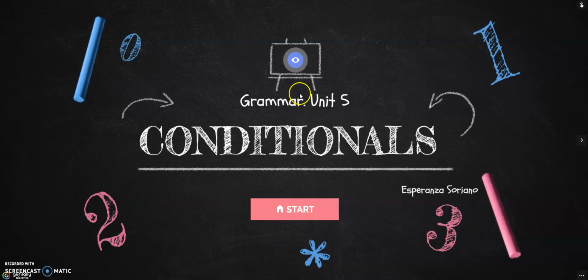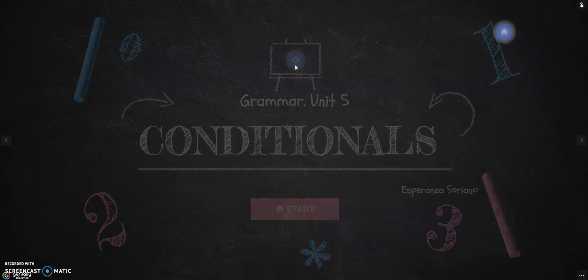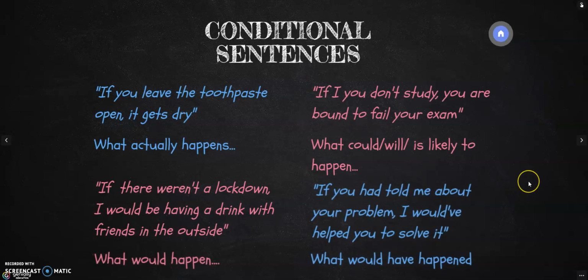Well, first of all, let me start by providing you with examples as to the use of conditionals in English. We can use the conditionals to express different things. We can say what actually happens. For example, if you leave the toothpaste open, it gets dry. That's what actually happens. We can also use conditionals to talk about what could happen or what will happen in the future or what is likely to happen. And we could say things like, if you don't study, you are bound to fail your exam.